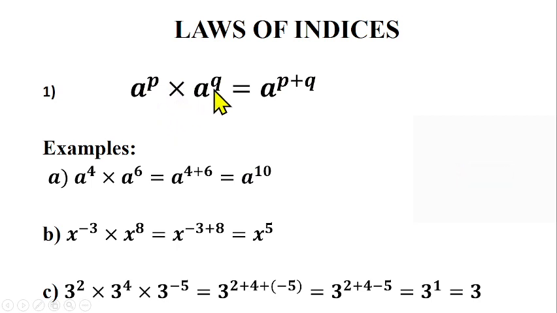But another thing I want you to know is that it does not end here. I can still have times another number with base and power, let's say times a raised to power t. Since they still have the same base and you have times in between them, you pick one of the bases and you have a raised to power p plus q plus t. Now, if I have times another number a raised to power n, I will have plus n again. If I have times another number a raised to power y, I will have another plus y in the power. So this continues. It does not end here. We're just using this as an example. Are you with me now?